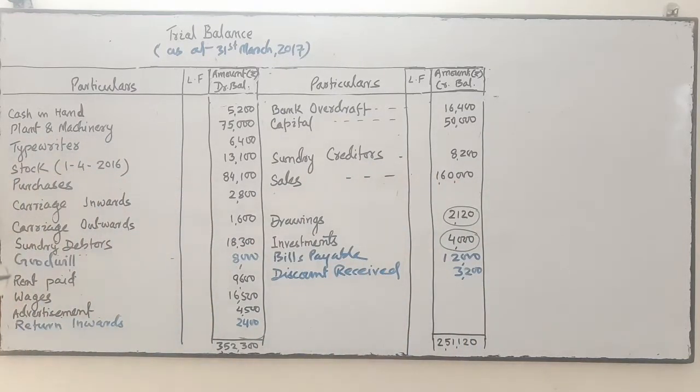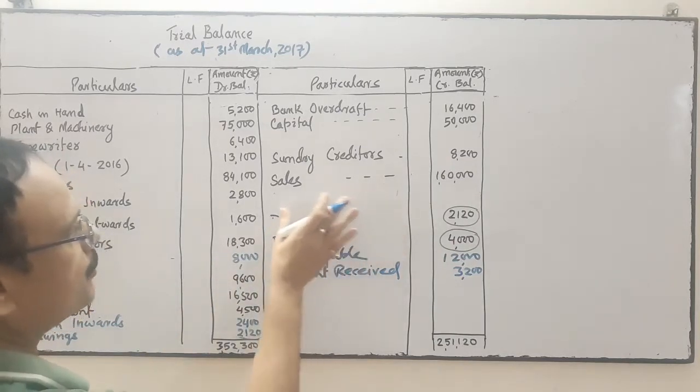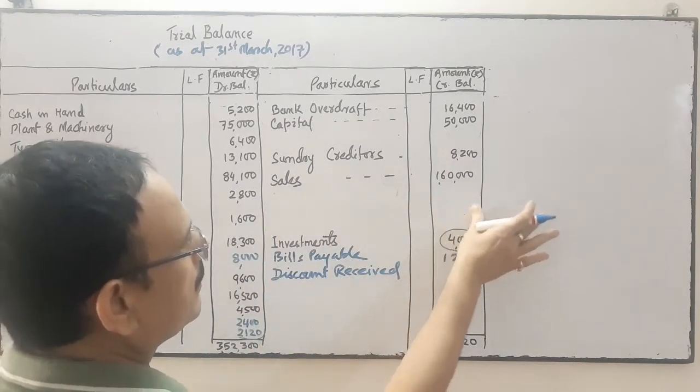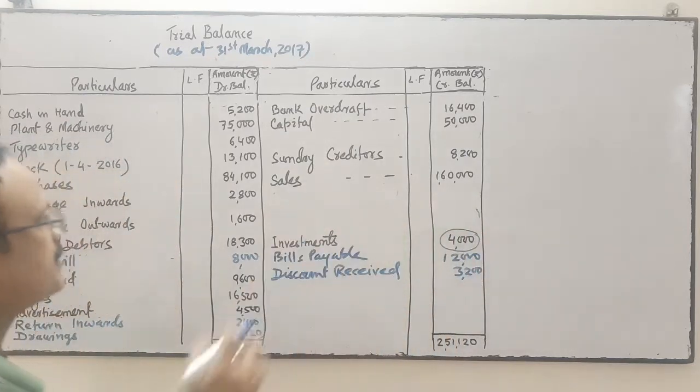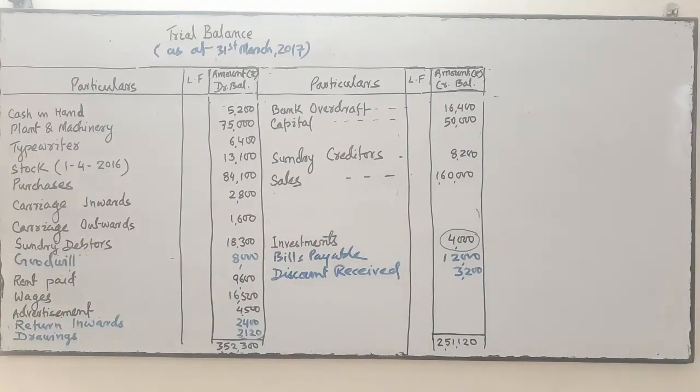Next is drawings. It should be debit. Drawings is 2,120. Drawings should be debit. Okay. Next is investment.